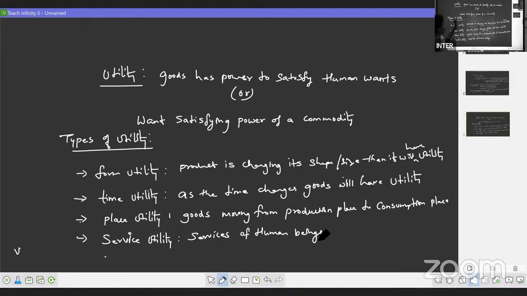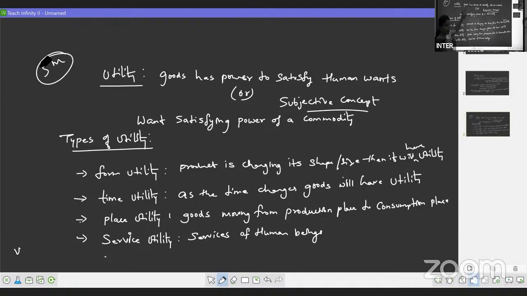So this utility or usefulness is completely a subjective concept. Right? Subjective concept, and it differs from person to person. It is not the same to everyone. What product is having utility to you may not have utility to another person. So that is how we have the utility. So this question is for 5 marks. Very important one. So you have to write down the introduction.